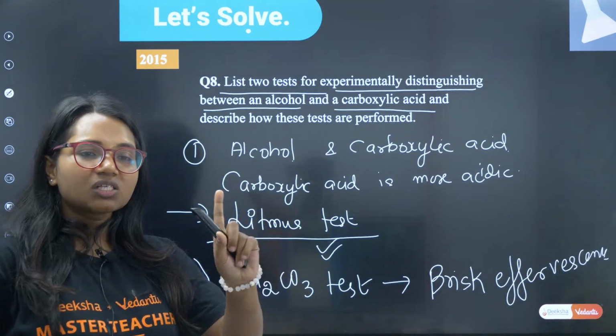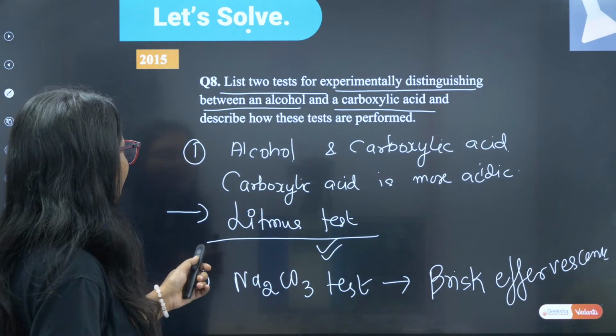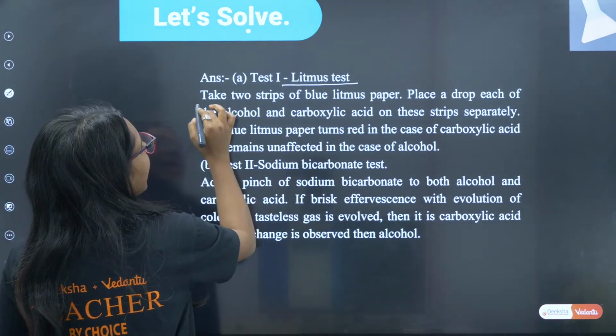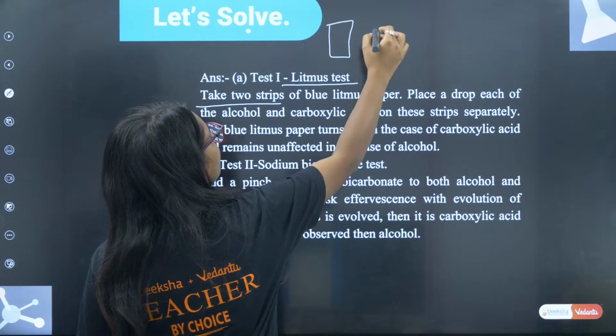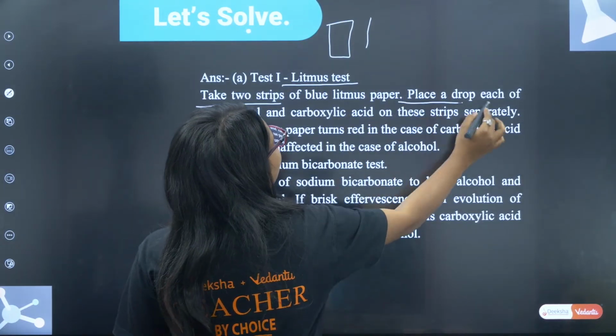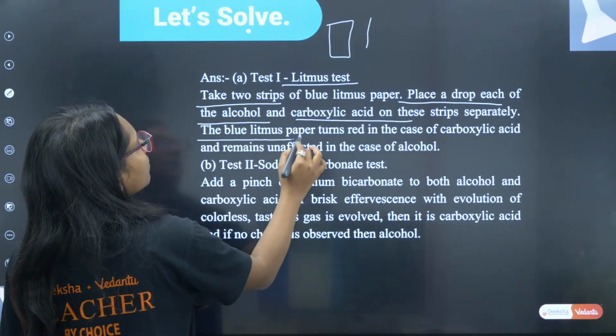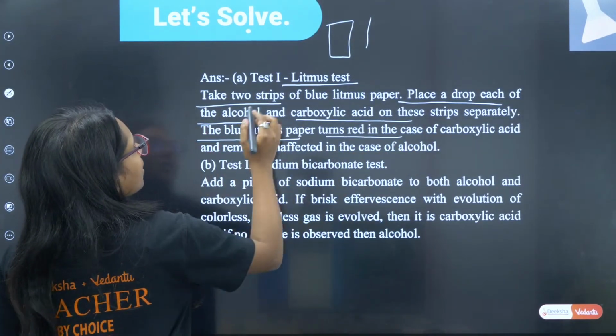Correct. Fine. First we can do the litmus test. Second we have to do the sodium carbonate test. See here, litmus test: take two strips of blue litmus. Place a drop of alcohol and carboxylic acid. The blue litmus paper turns red.